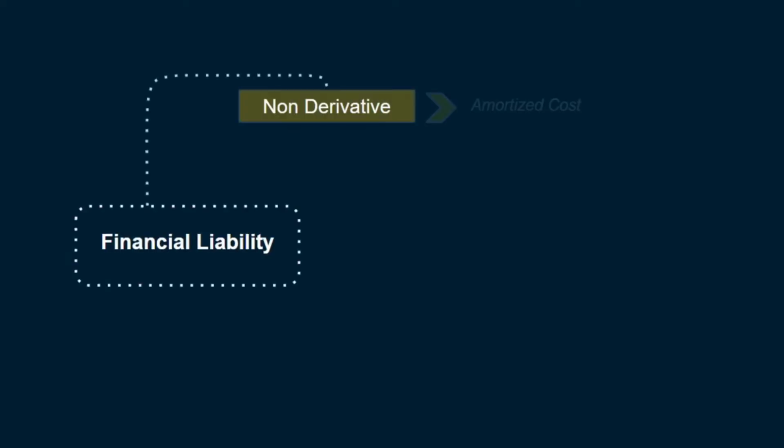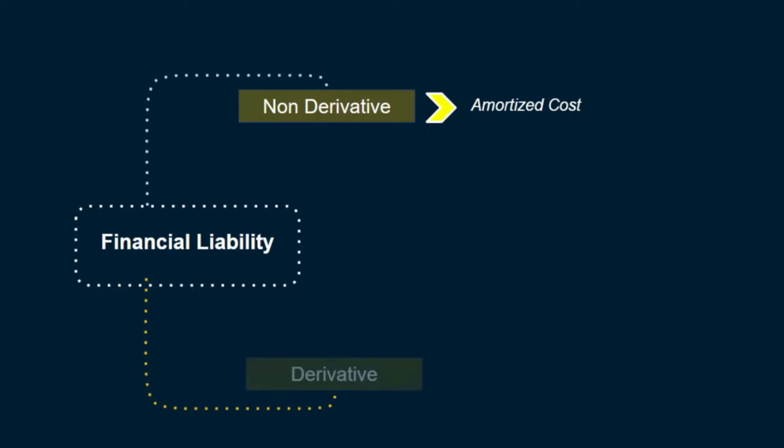Classification of financial liabilities is relatively simpler. There's no business model test and there's no cash flow characteristic test. If a financial liability is a non-derivative liability, it shall be classified as amortized cost. And if a financial liability is a derivative liability, it shall be classified as fair value through profit or loss.